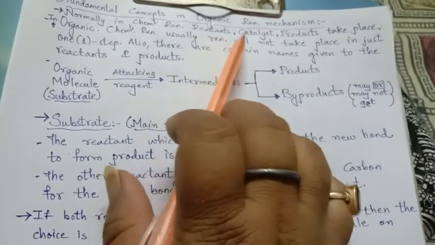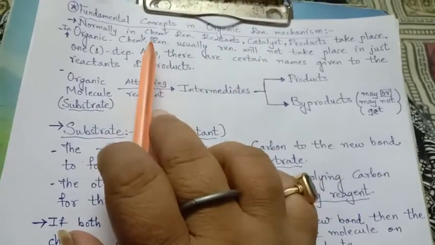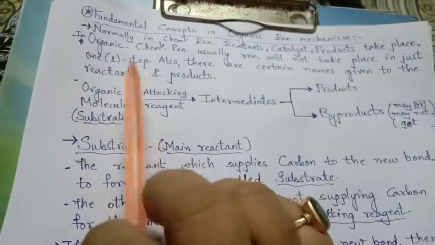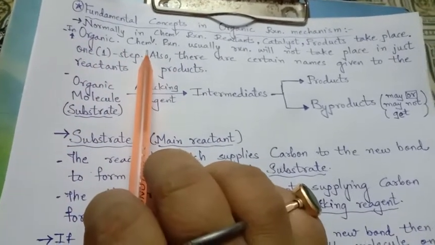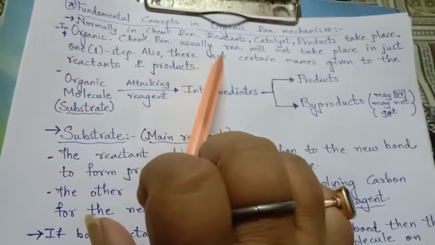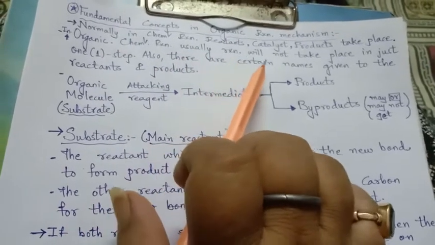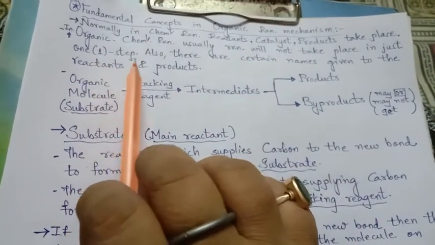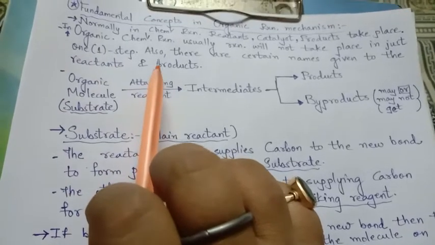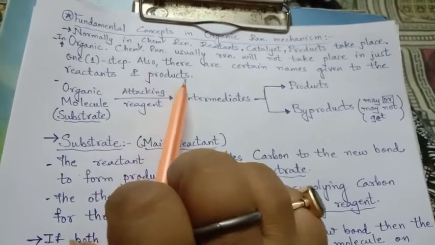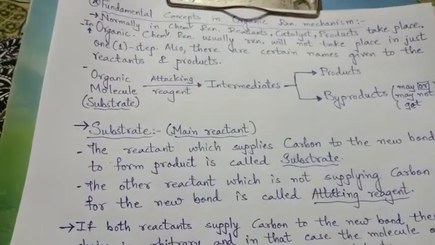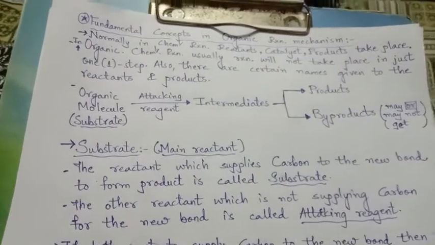All these normal terms we use for the explanation of a chemical reaction. But in organic chemistry, a reaction usually will not take place in just one step, and there are certain names given to the reactants and products.